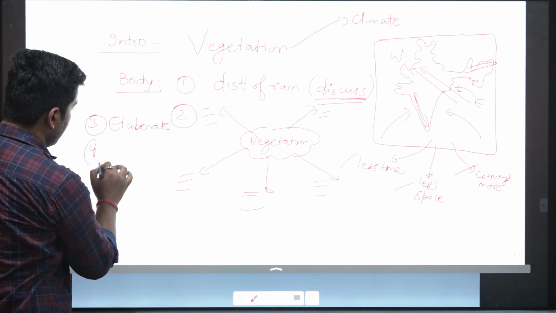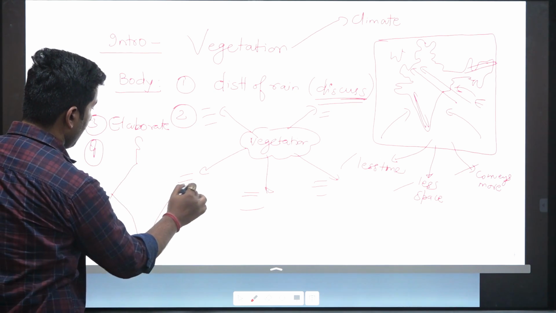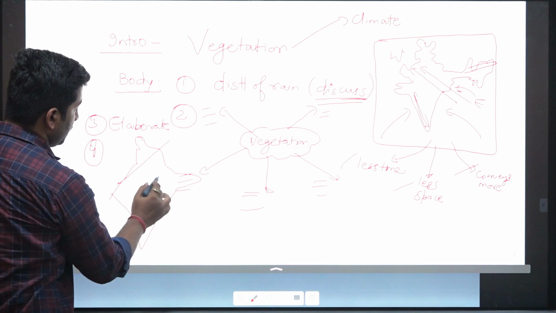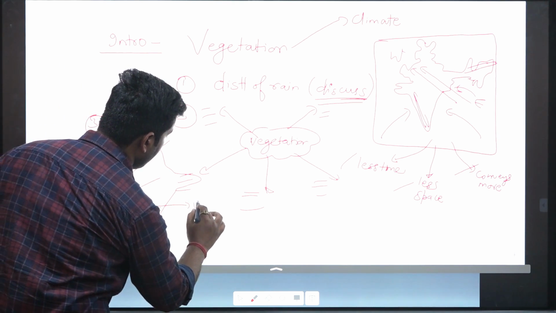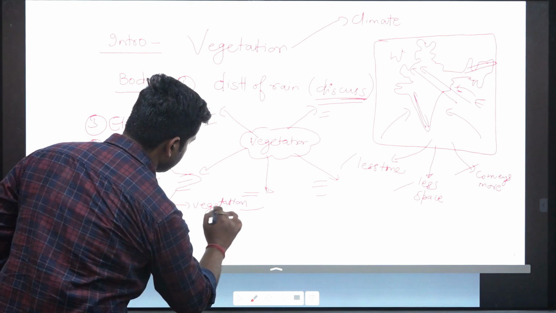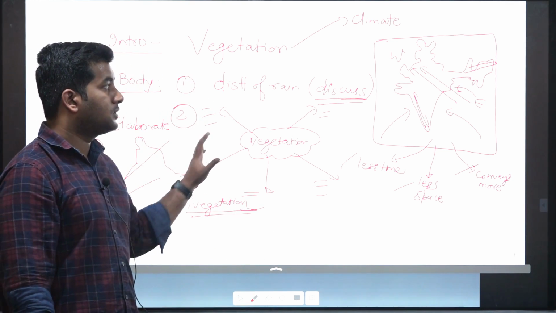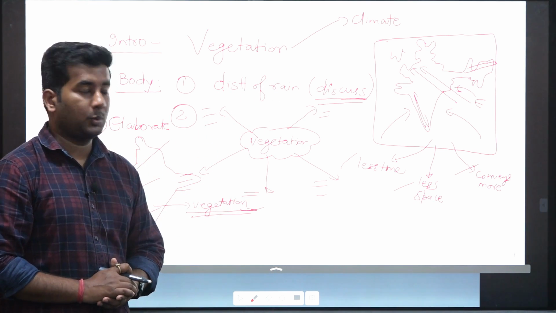And in the fourth part of the question, you can again make a map and show the natural vegetation. This will completely serve the demand of the question.